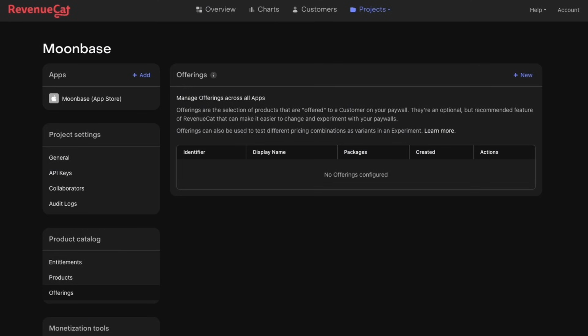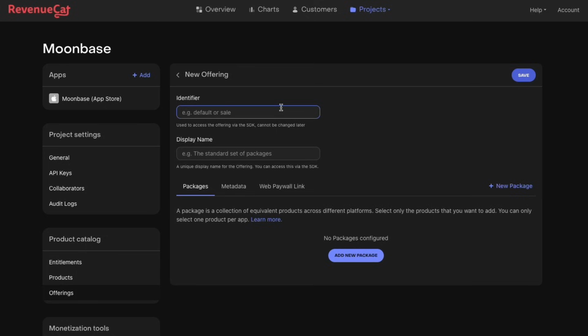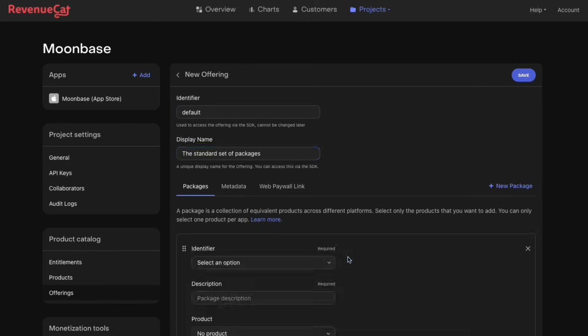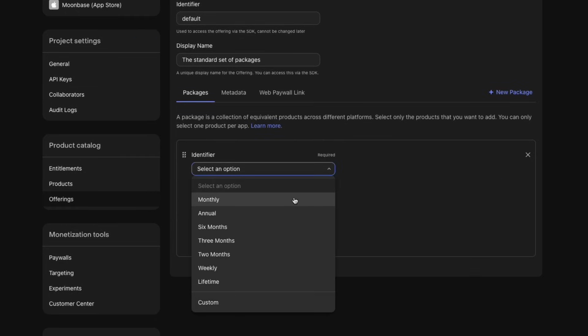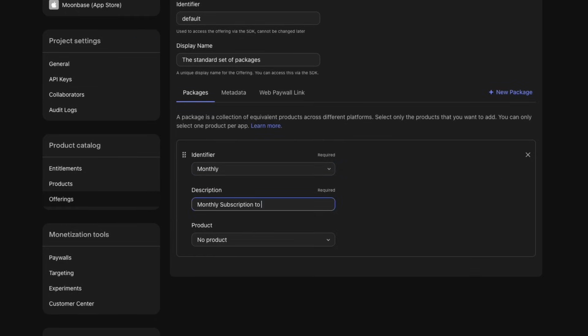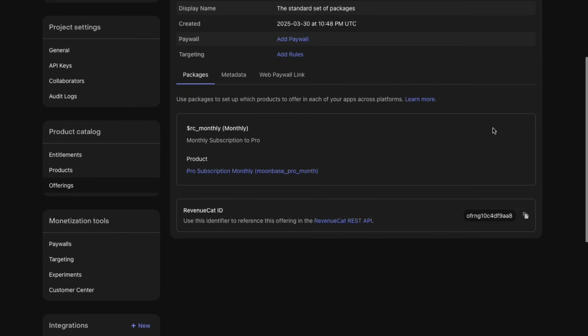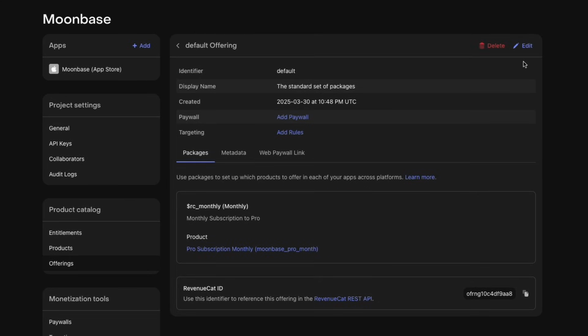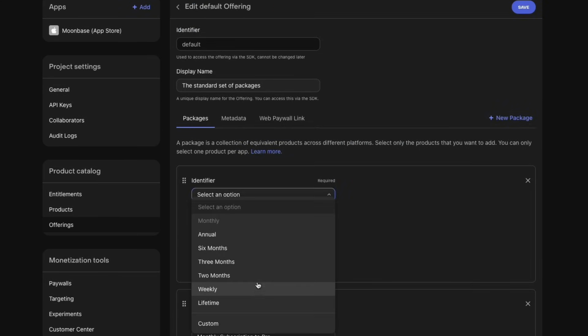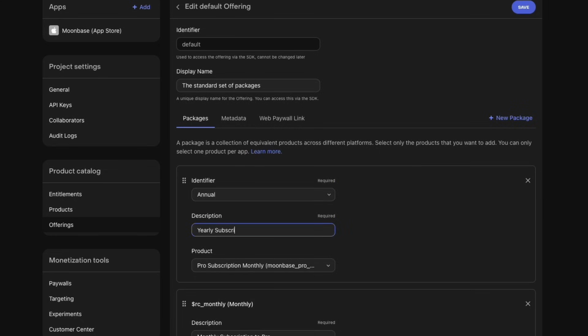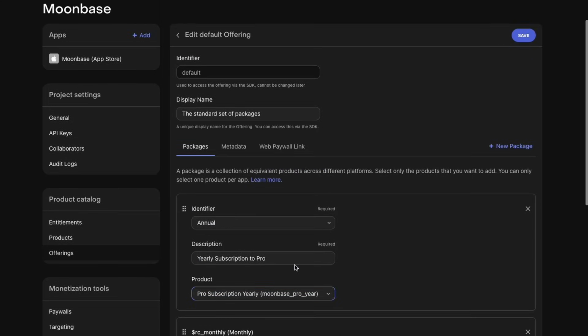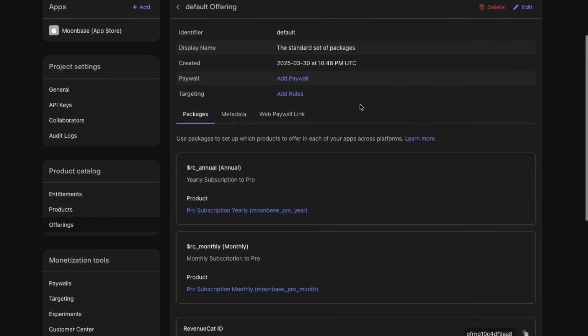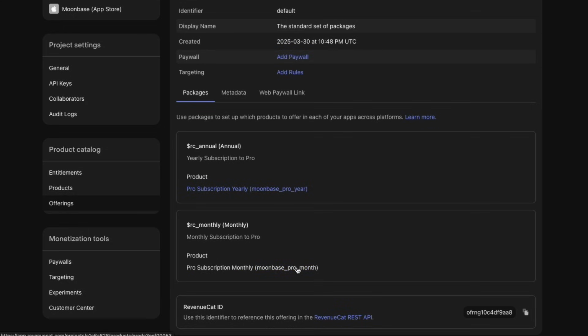So let's hit plus, and the identifier, I'm going to call it just default. And let's say the standard set of packages. And let's create a new package here. So the first one is just monthly. Let's just call it monthly subscription to Pro. And then let's add our product. Cool. And let's actually add another package. So this one is for annual, the yearly subscription to Pro. And select our year product. Beautiful. So finally, we have these offerings that we can now go use in our app.